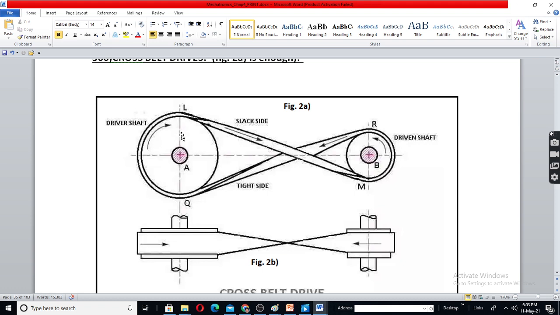Here, driver, if it is rotating clockwise, this driven will be anti-clockwise. Here also always remember tight side should be at the bottom of the driver shaft here. Slack side should be on the top of this.